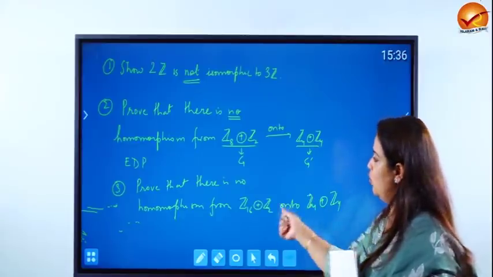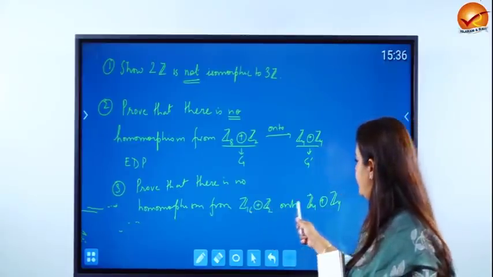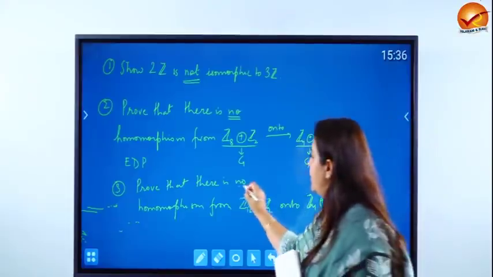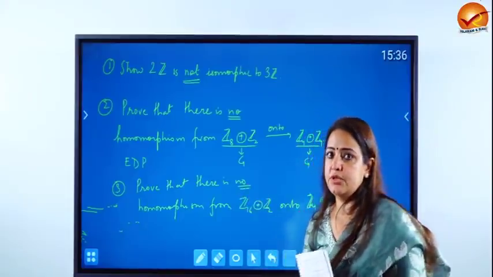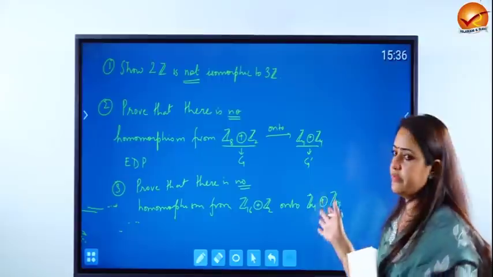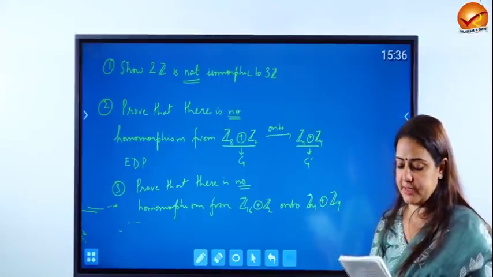So prove that there is no homomorphism from Z16 EDP Z2 onto Z4 EDP Z4. Again spot the word no here. Try and do these three questions which are very similar to the previous question for practice.